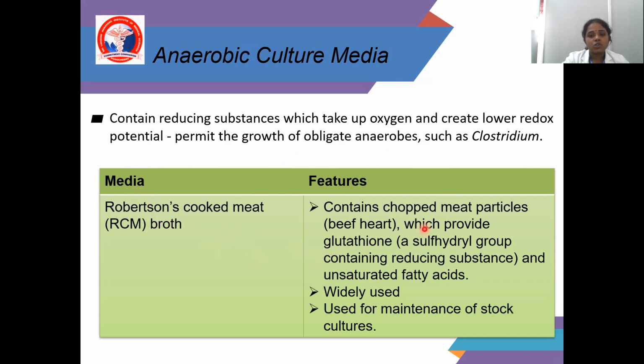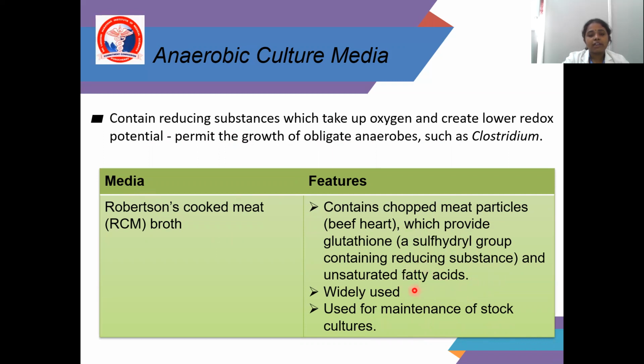It contains chopped meat particles, mainly beef heart, which provide glutathione and unsaturated fatty acid.